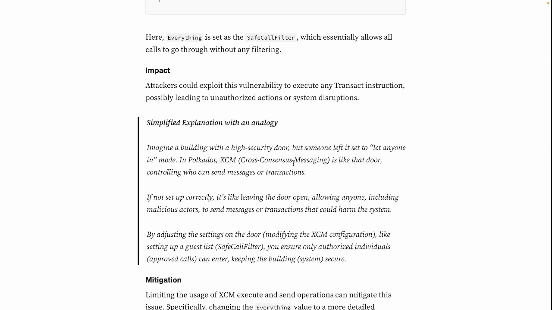Okay, let's see the analogy. Let's try to simplify this explanation. So imagine a building with a high security door, but someone left it set to let anyone in mode. So in Polkadot, this cross-consensus messaging is like that door, controlling who can send messages or transactions.